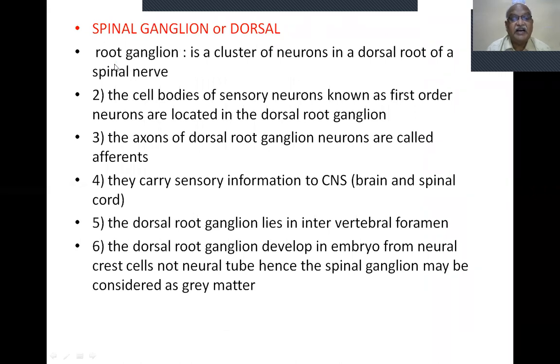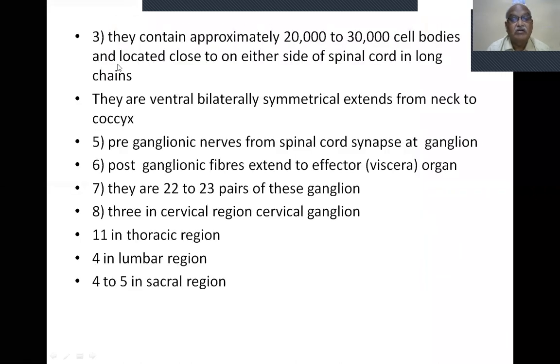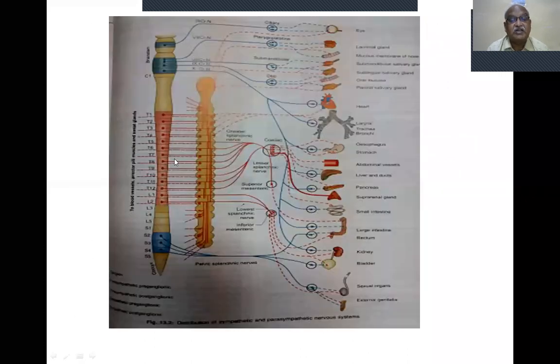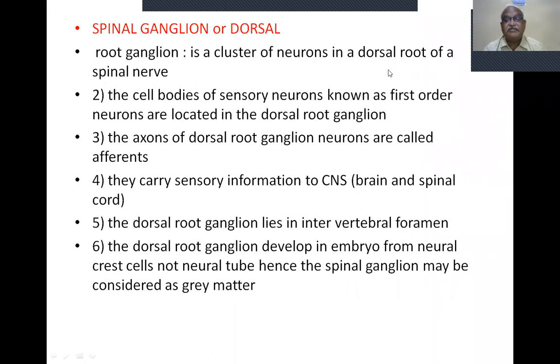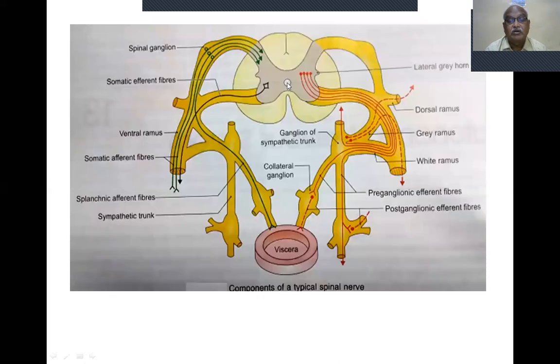Now spinal ganglia. I have given you everything in the PowerPoint presentation. Spinal ganglion, or dorsal nerve root ganglion, is a cluster of neurons in the dorsal root of a spinal nerve. Where it is present, I will show you. This is the dorsal root of the spinal cord. This is the ventral root of the spinal cord. Now this is the dorsal root ganglion. This bulging is called the spinal ganglion or dorsal root ganglion.